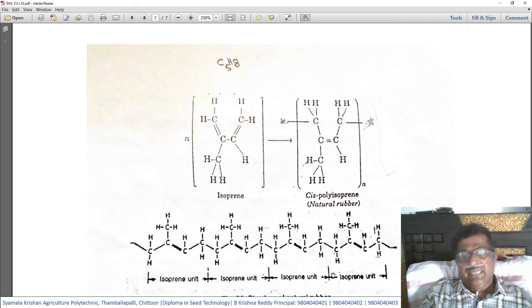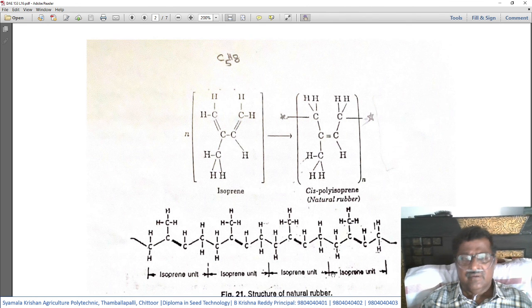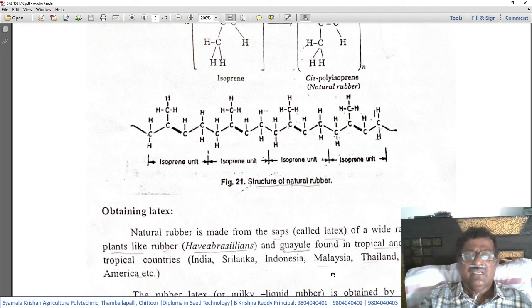Like that, it will form a very long chain. Unlike in plastics where the chain is straight, in rubbers the chain will be in coil form, as we already saw. So this is the structure of natural rubber. Students are expected to learn this.